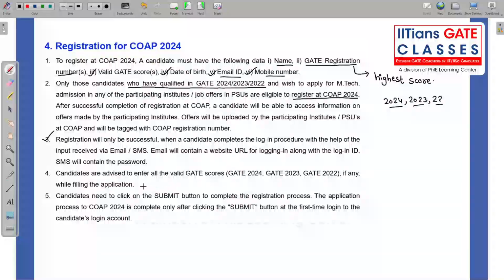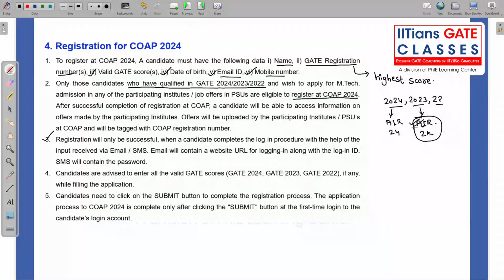Candidates are advised to enter all the valid GATE scores. See, even if you haven't got that good a rank, suppose you have AIR 100 in 2024, and suppose you got AIR 2000 in 2023, still you enter this rank.